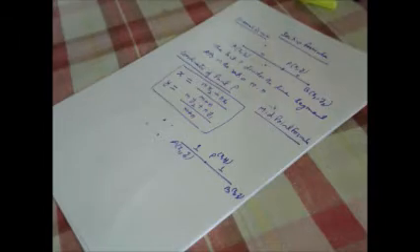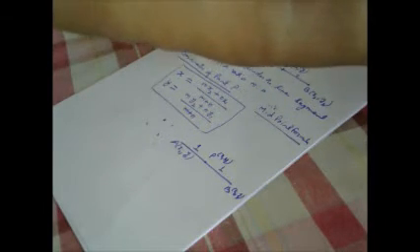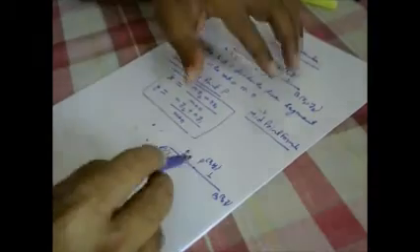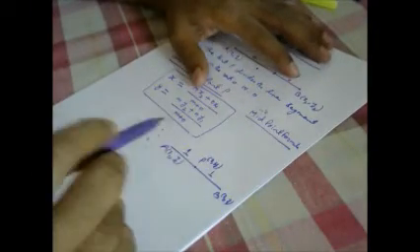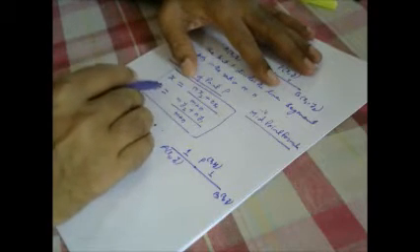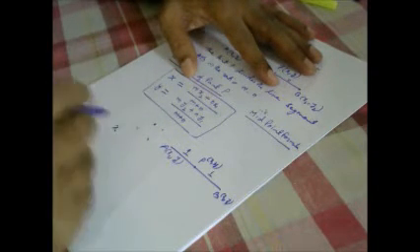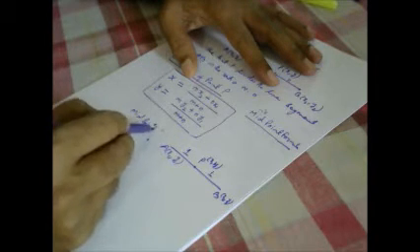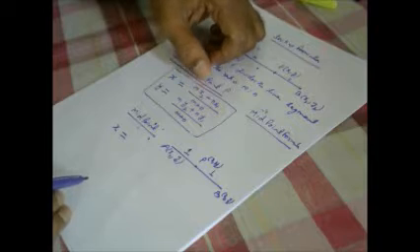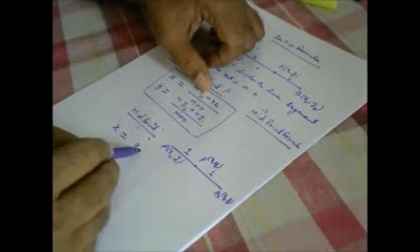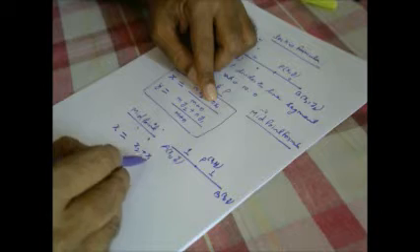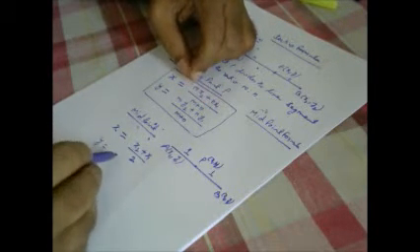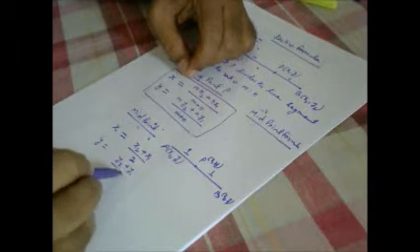If this point P has coordinates x and y, then by utilizing this formula, where it is the midpoint, m will become 1, so 1 into x2 becomes x2, 1 into x1 becomes x1, divided by 1 plus 1, so it is 2. y will become y2 plus y1 divided by 2.